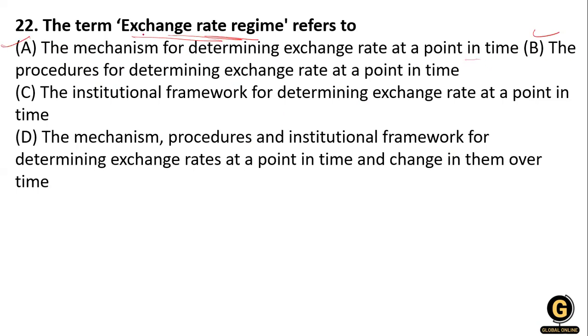The B option is the procedure for determining the exchange rate at a point in time. C option, the institutional framework for determining the exchange rate at a point in time. And the D option, the mechanism, procedures, and institutional framework for determining the exchange rate at a point in time and change in them over time, okay.